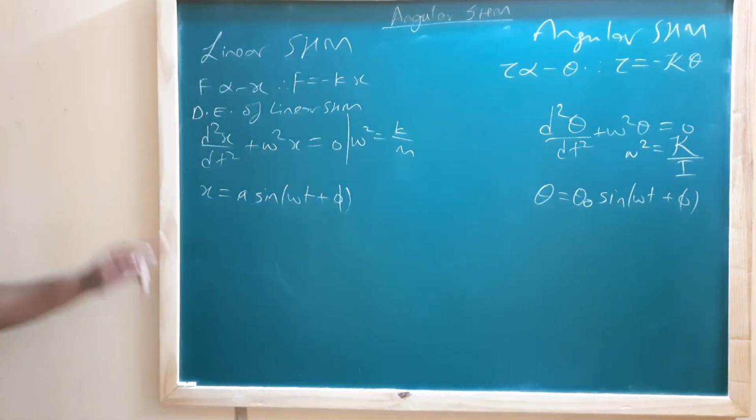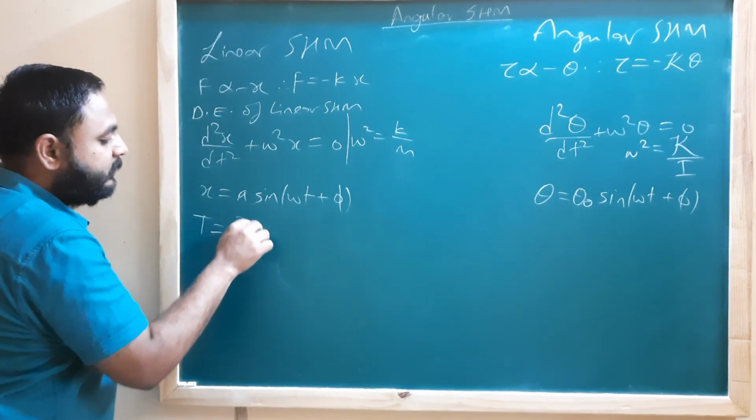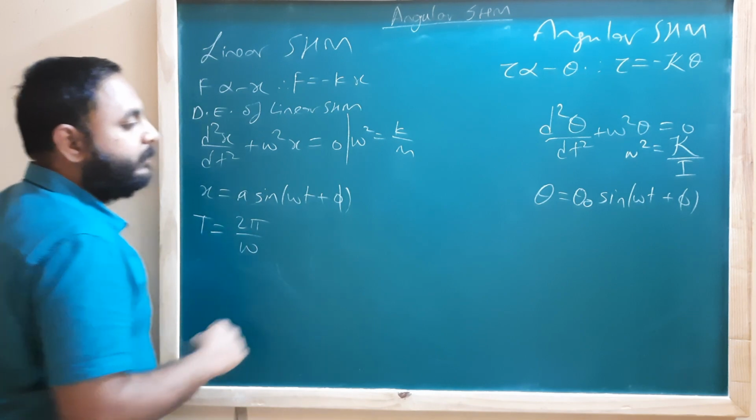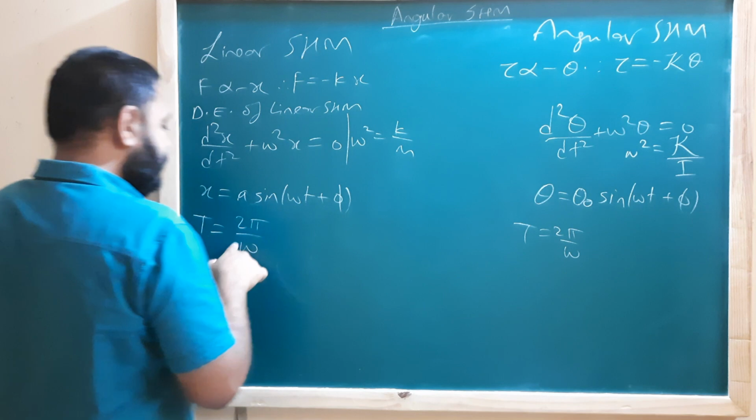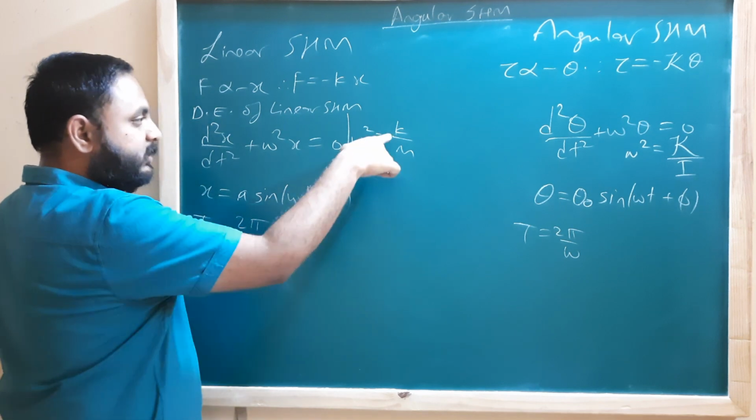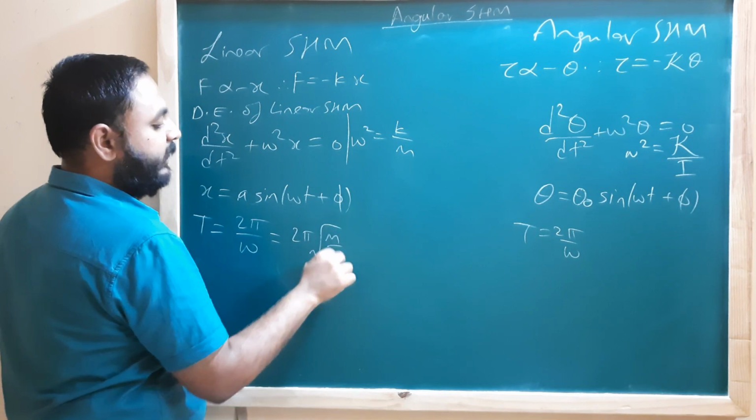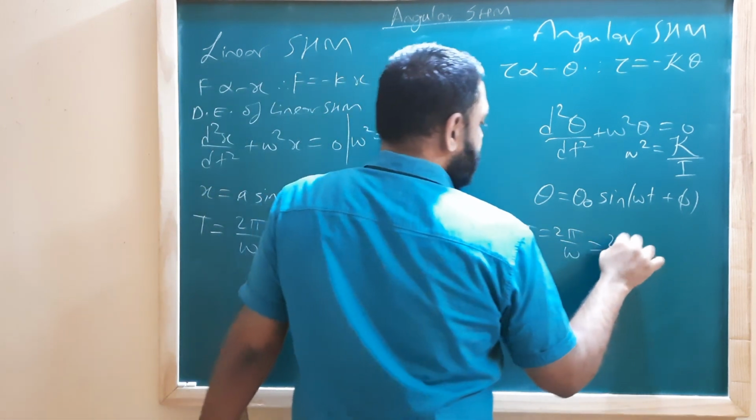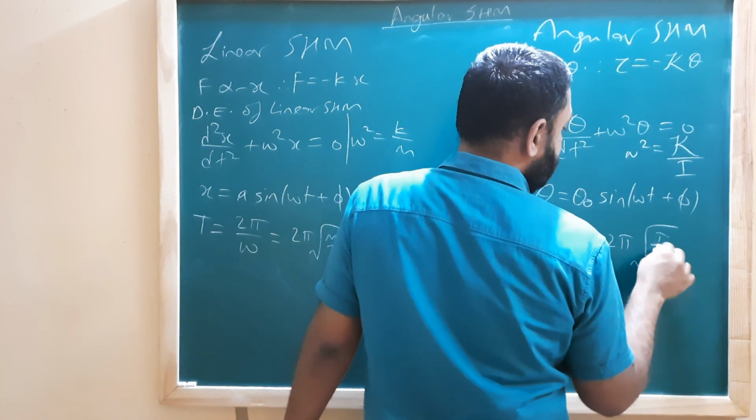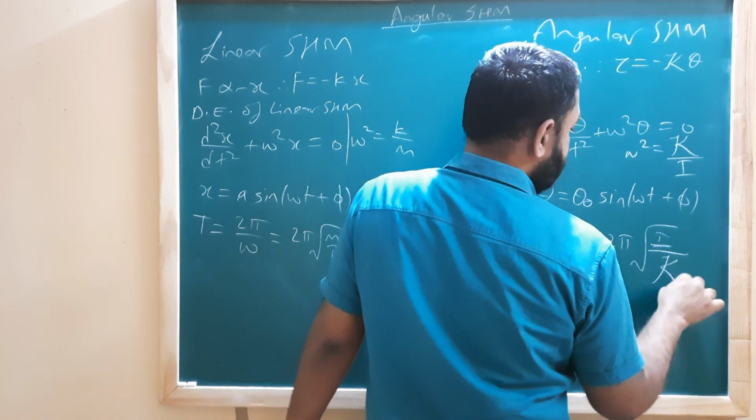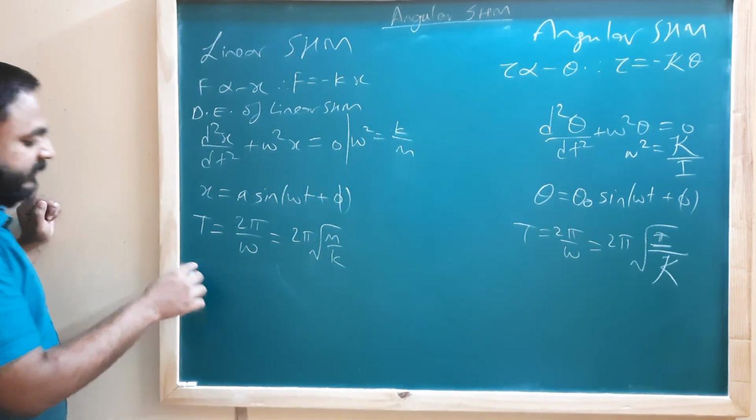Then we had time period. Do you remember what was the time period? The time period we wrote as 2 pi upon omega. Again, the time period here remains the same, 2 pi upon omega. But what was omega here? Omega was root k by m. So this was 2 pi square root of m by k. This will become 2 pi square root of I upon kappa.